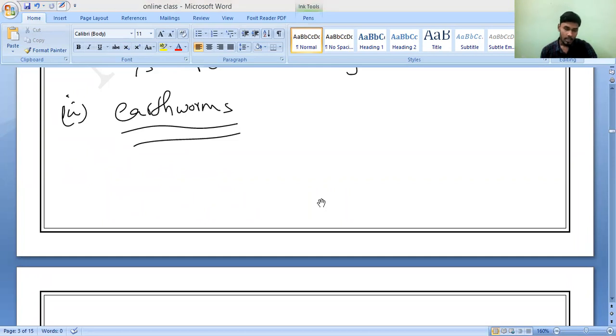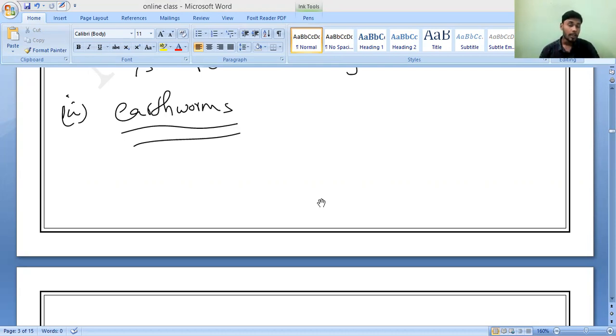So earthworms have tubular structures called Nephridia. They are the excretory organs in earthworms as well as leeches. The waste products of the earthworm are present inside its body in tube-like structures, which I will show you.